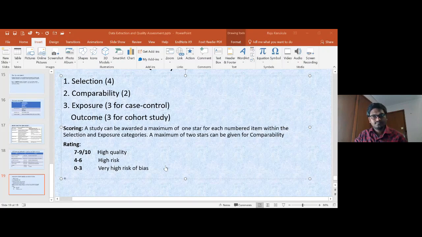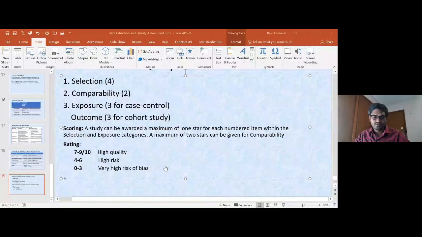While reading and while extracting the data, we can do that by using various scales. And once again, it is completely based on the study design that we are going to include. So Mr. Raju explained very clearly about all the tools available. Various tools are available for extracting the data as well as quality assessment based on the study design. For RCTs, we have different scales, and for observational studies, we have different scales. Even for case report, case series, we have different scales for assessing the quality. So each and every study design has its own scales for assessing the quality. And certainly we need to use those scales for assessing the quality, and then we can mention them in the studies. And Mr. Raju, I think there is one question from the participants.